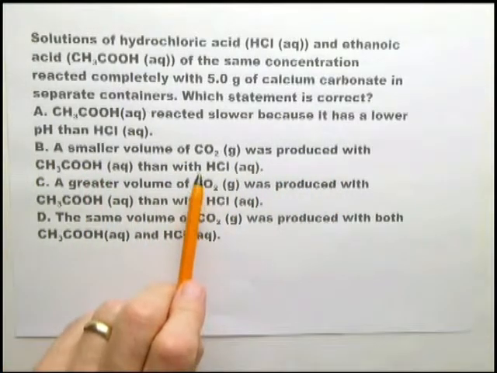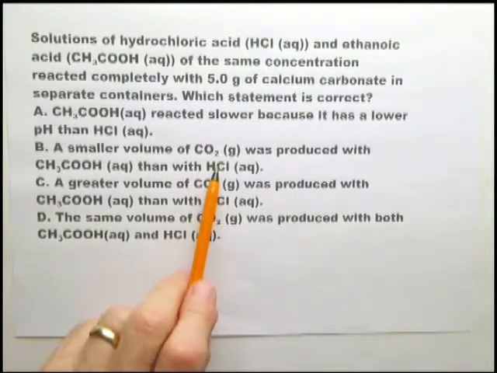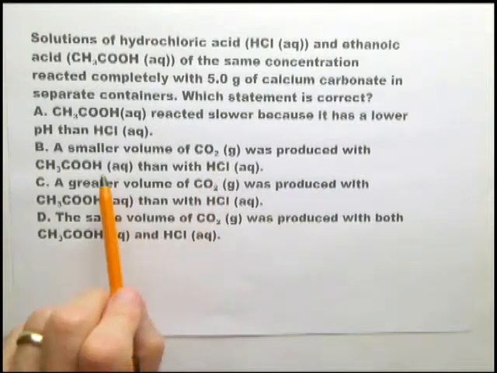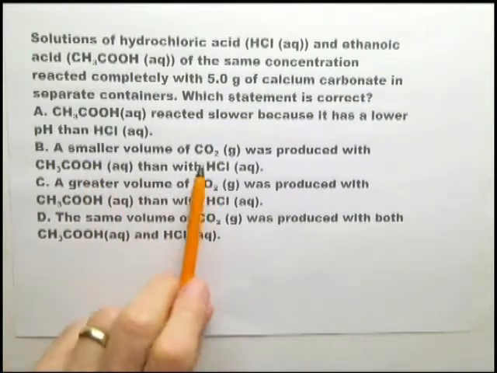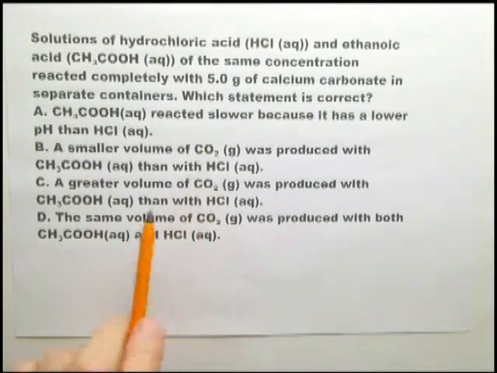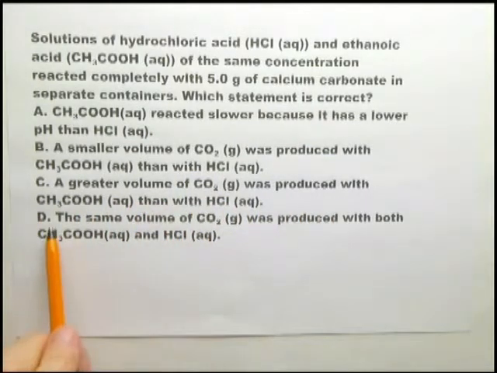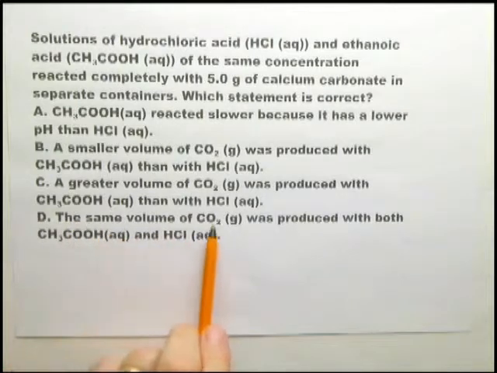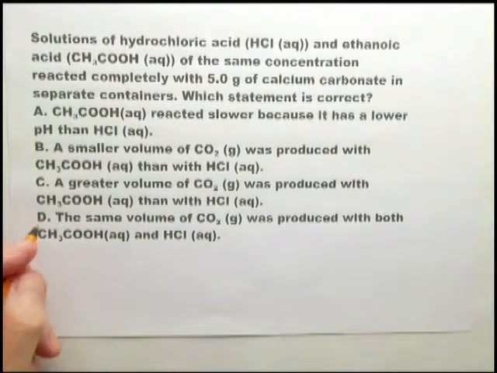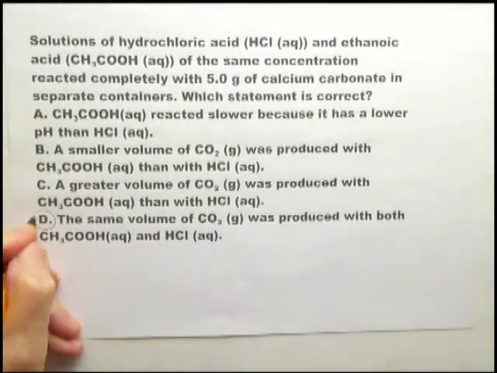A smaller volume of CO2 was produced by ethanoic acid than with HCl. No, the same volume of CO2 will be produced. Now, it may take longer to do it with ethanoic acid, but it's the same volume. A greater volume of CO2 is produced? No. Now, this must mean that the same volume of CO2 is produced with both. Yes, the same volume is produced.